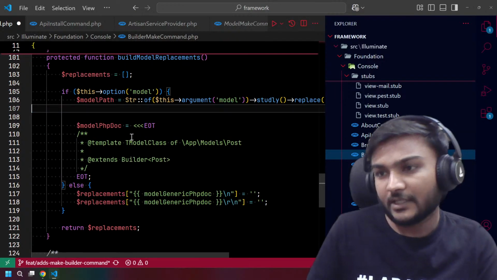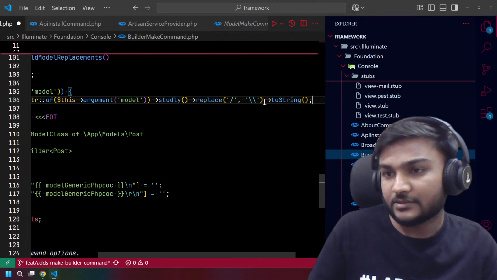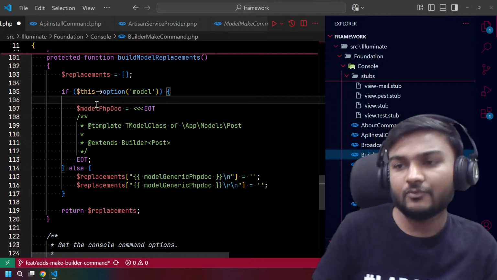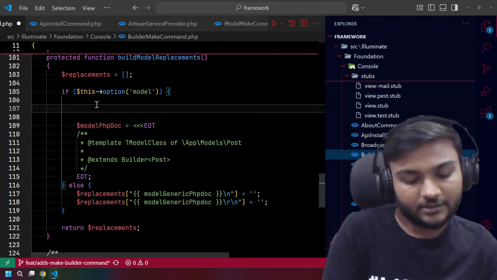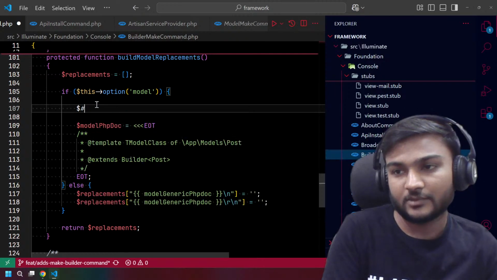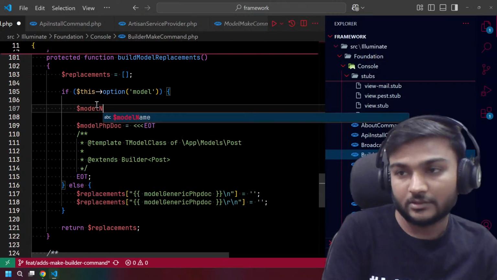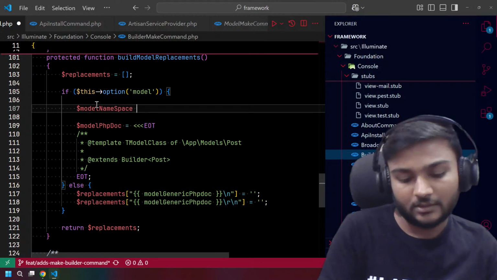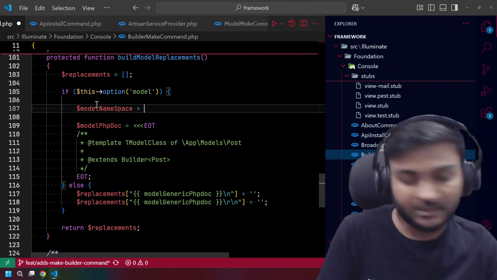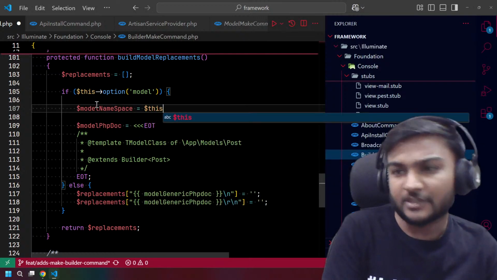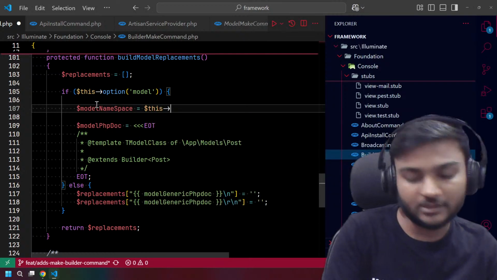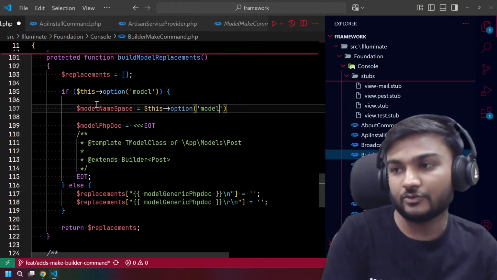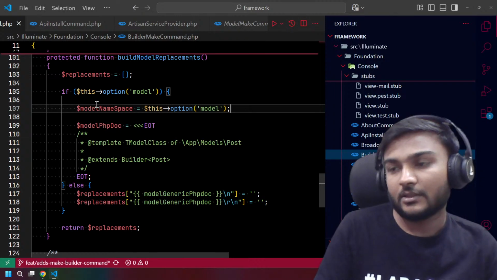So what we actually need is a model, sorry, dollar model namespace, right? Suppose we think the user will pass the model namespace fully, right?